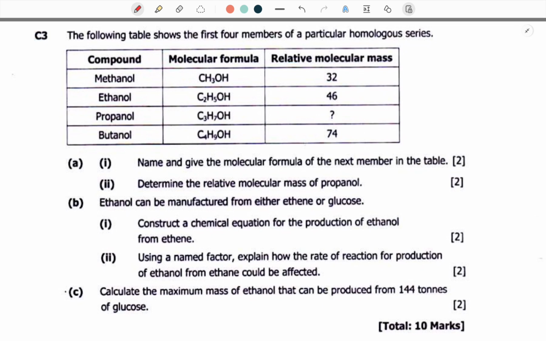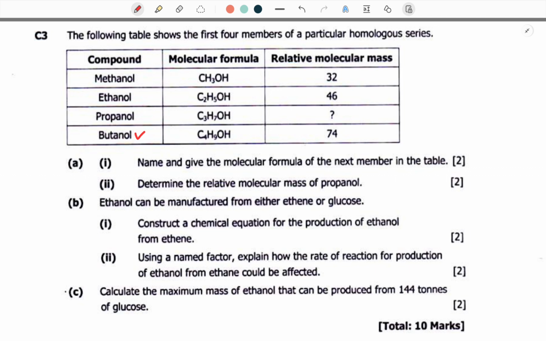The following table shows the first 4 members of a particular homologous series. We have the compound, the molecular formula, and the relative molecular mass. Now, the question is simply saying, name and give the molecular formula of the next member in the table. So, as you're able to see, this is butanol. So, the next one is going to be pentanol, right? So, the next one should be pentanol.